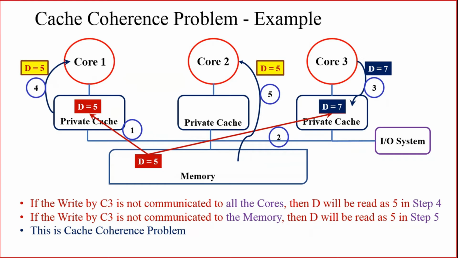Or otherwise they should be invalidated. Invalidated means the same address location should be disabled, so that when one core is reading from the same address location, it thinks that the data is not available, so that it can read the data from where it has actually been updated. So this is an example for the cache coherence problem.